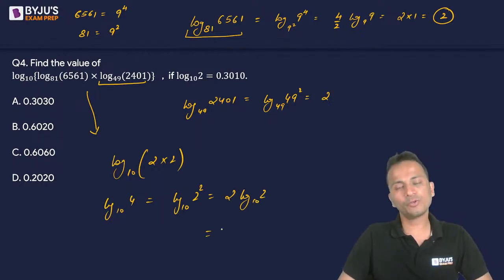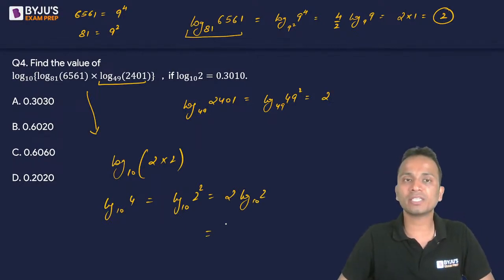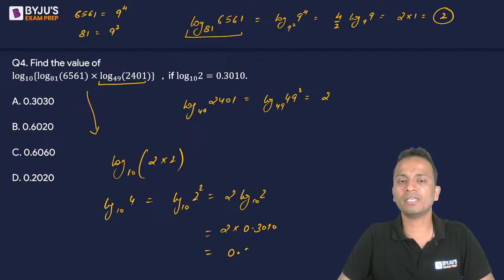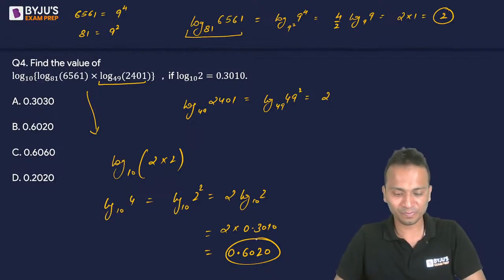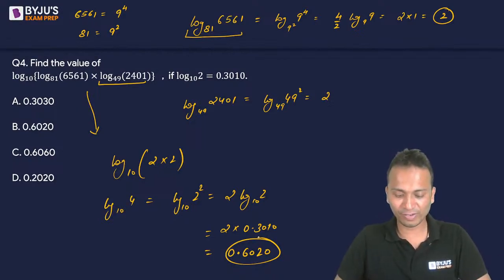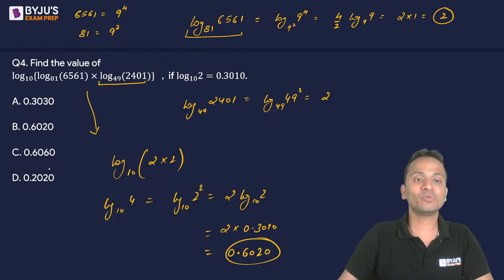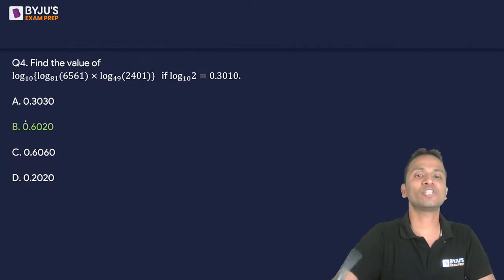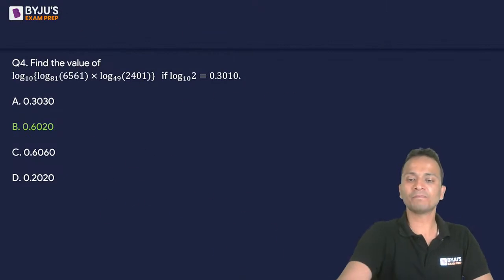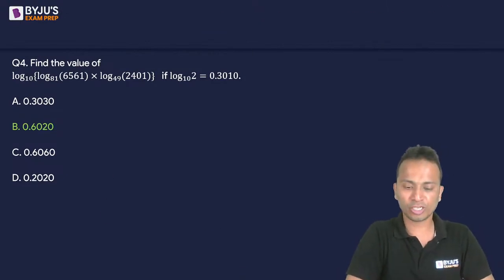Okay. अब log of 2 to the base 10 का value substitute कर देते हैं. So it will become twice of 0.3010 and the final answer will become 0.6020. So this will be the final answer which is correctly given by almost all of you. 7 or 8 students have given a correct answer. Nice. So the correct answer here, yes, it is option B. Okay. So option B is the correct answer for question number 4.